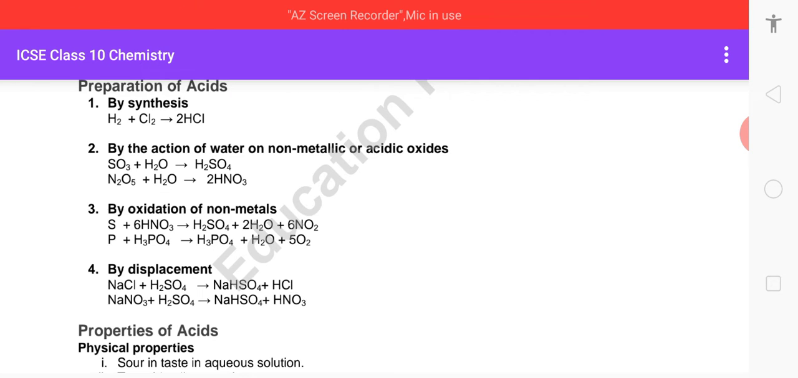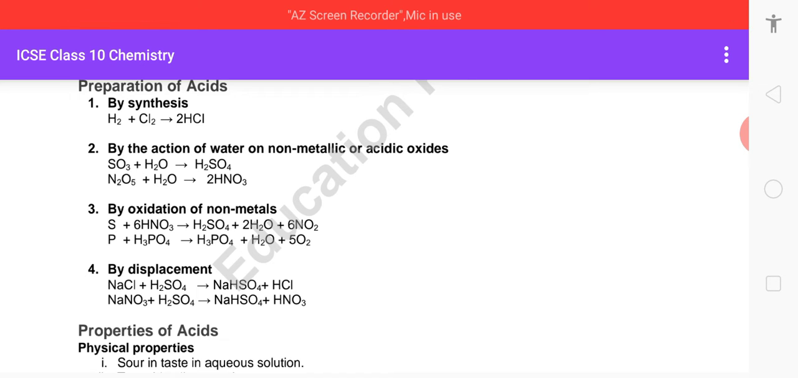The third method of preparation is by the oxidation of non-metals, like sulfur plus nitric acid gives you sulfuric acid plus water plus NO2. So this is the preparation of sulfuric acid. With phosphorus plus nitric acid, we get phosphoric acid. Then the next is preparation by displacement: NaCl plus H2SO4 gives NaHSO4 plus HCl, and NaNO3 plus H2SO4 gives NaHSO4 plus HNO3. So here preparation of HCl and HNO3 is being done.